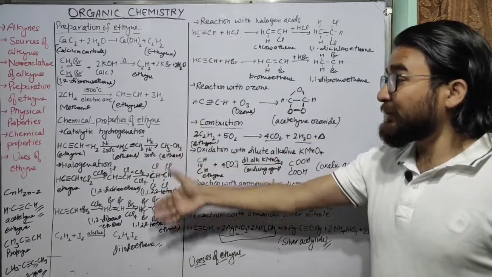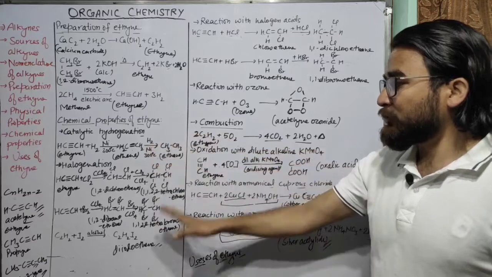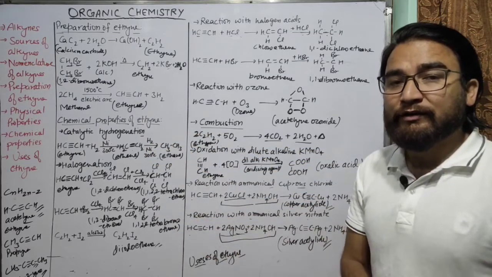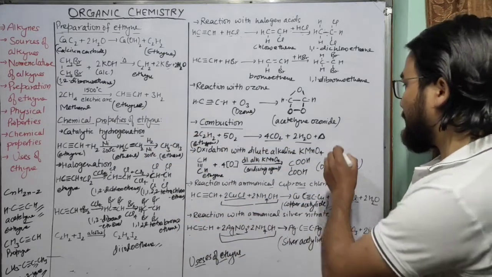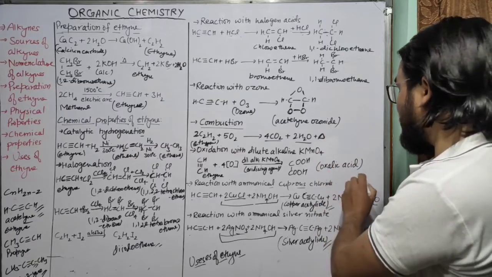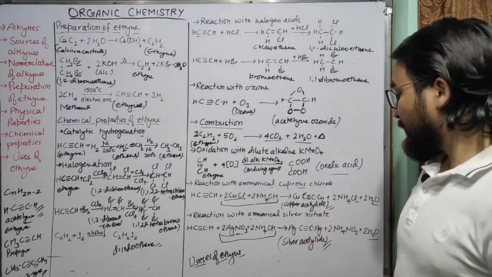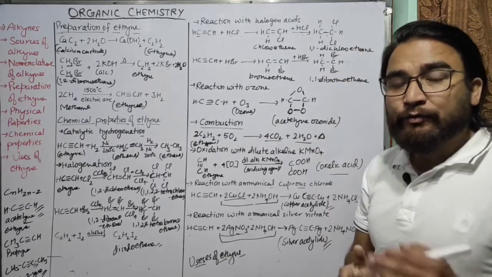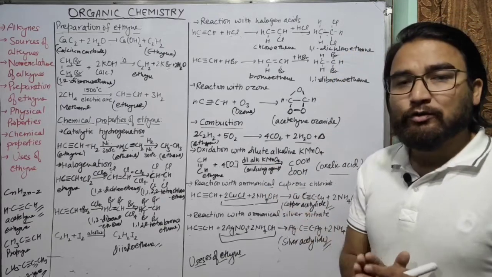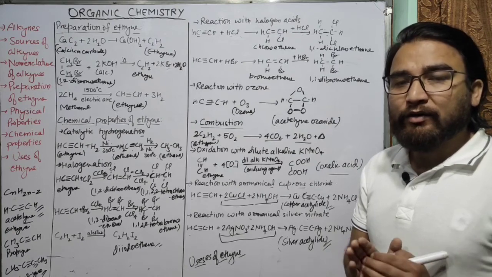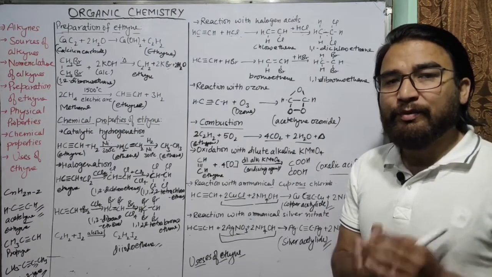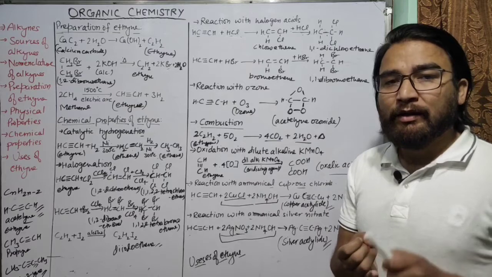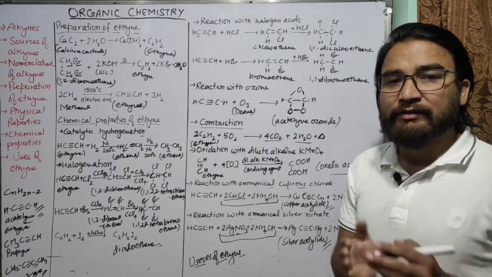You can see the chemical reactions of ethyne, so it can be used in the manufacture of many organic compounds. For example, we can prepare oxalic acid from ethyne, or we can prepare halogen derivatives from ethyne. It is also used in the preparation of synthetic products like rubber, synthetic fibers, etc.